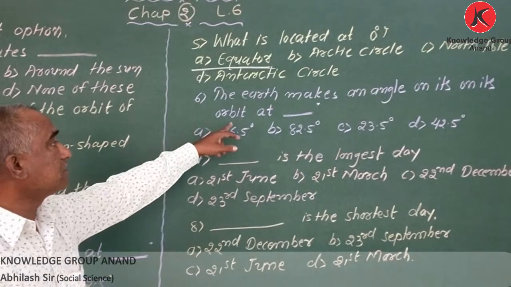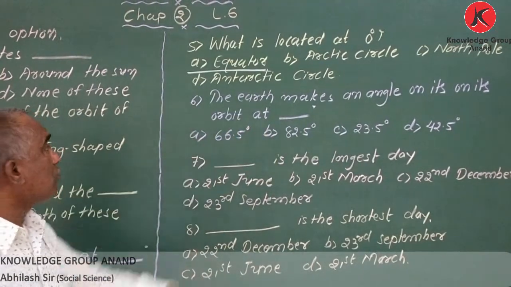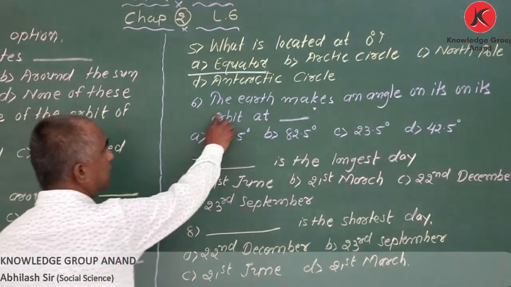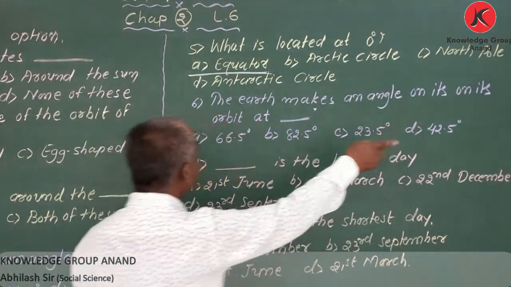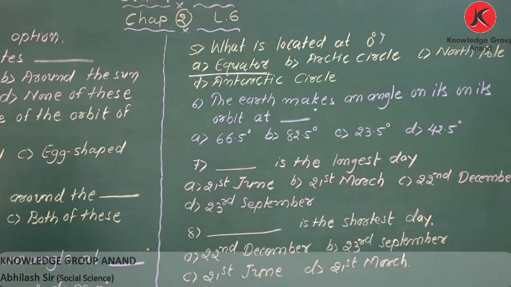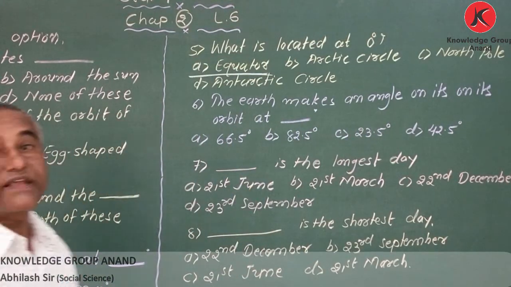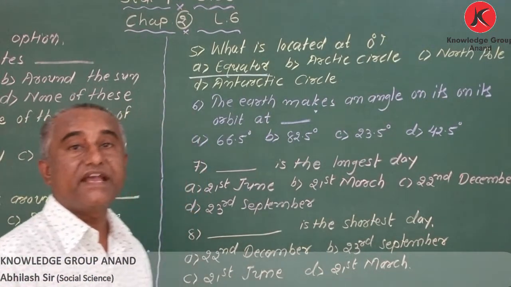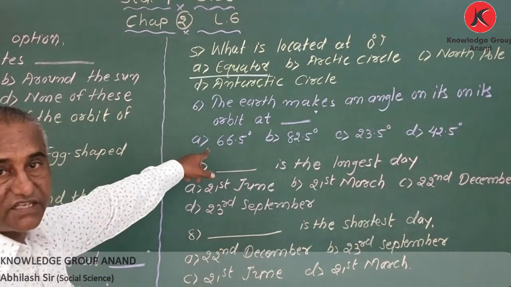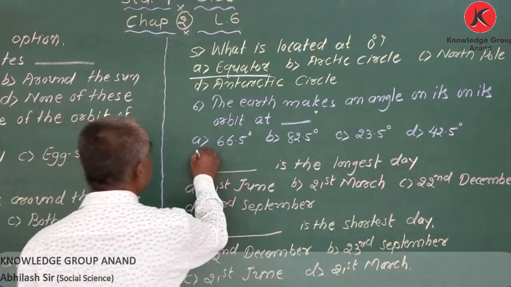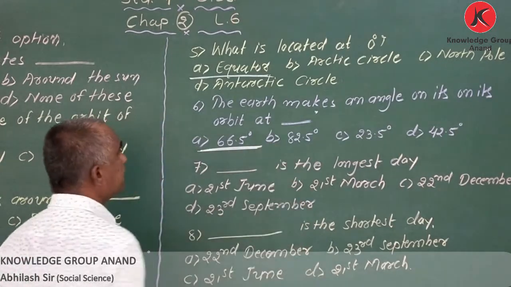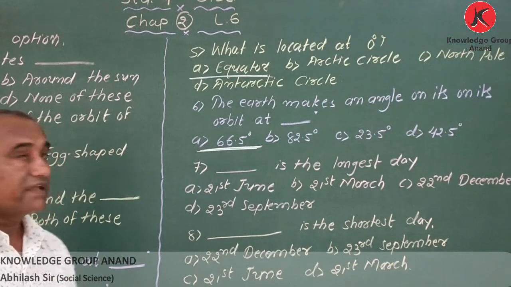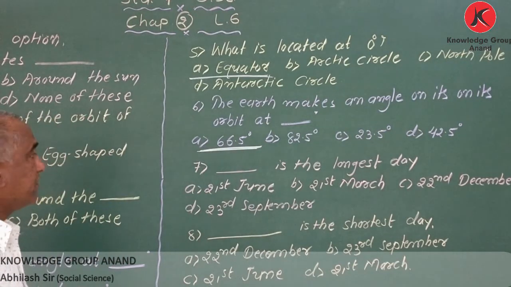Next, the earth makes an angle on its orbit at blank angle. Earlier, in the 3rd or 4th MCQ, we said about axis. Here it is given orbit. So it is 66.5 degree. The earth makes an angle on its orbit at 66.5 degree.